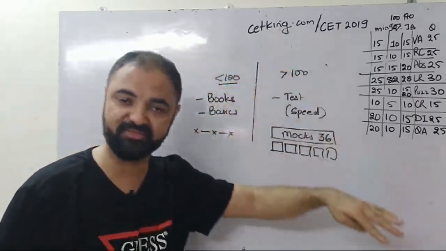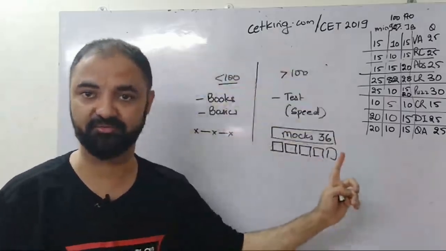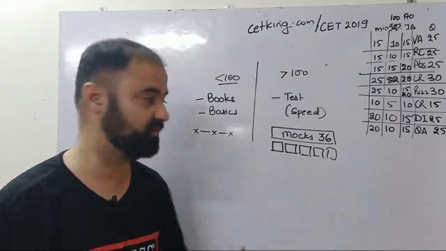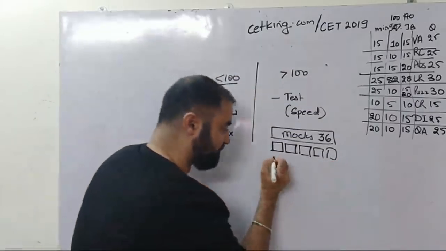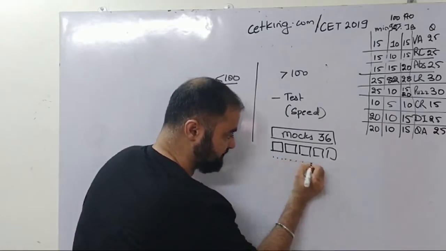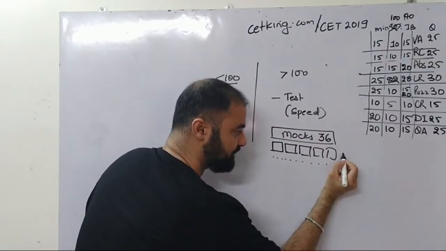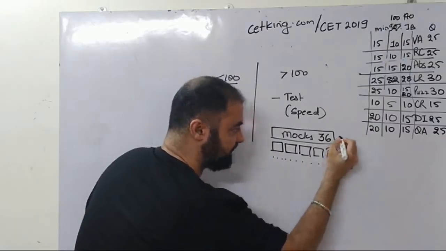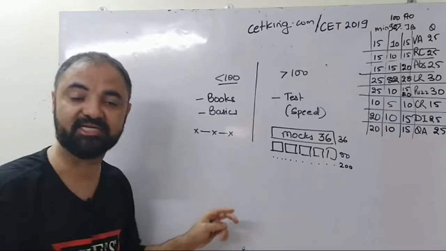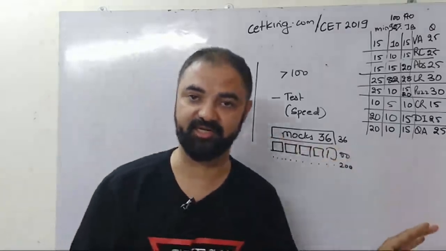अब मॉक दोगे, confidence नीचे आएगा. अब section test देते जाओ, so that I can improve my score gradually. And then apart from that, we have topic wise tests, more than 200 topic wise tests. ठीक है, 80 sectional tests and 36 full length mocks. So that is more than sufficient for your last 30 days.